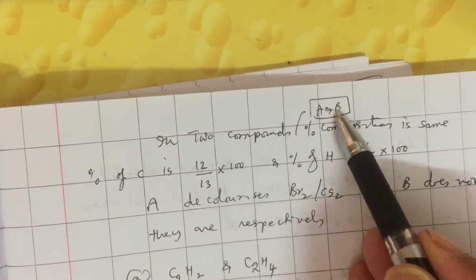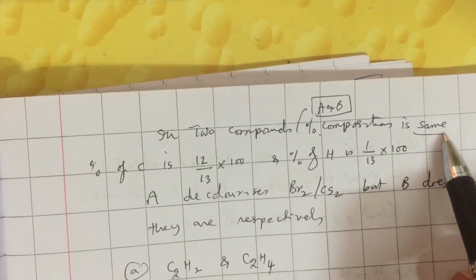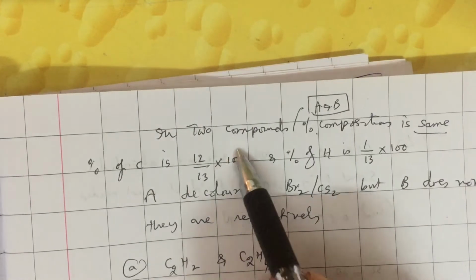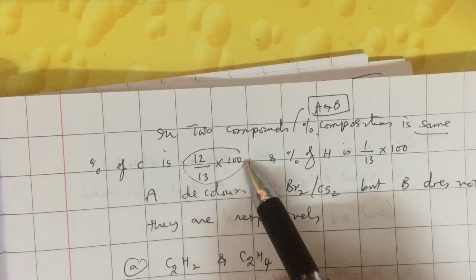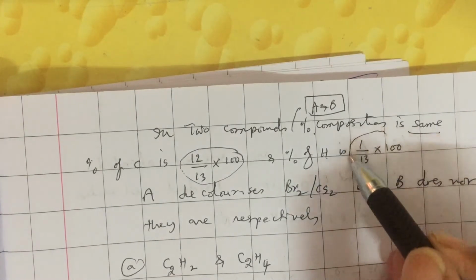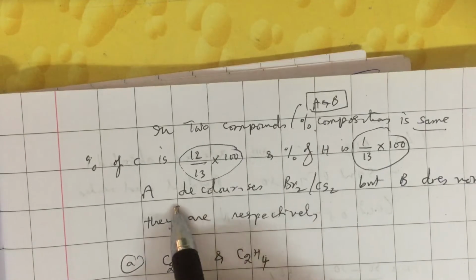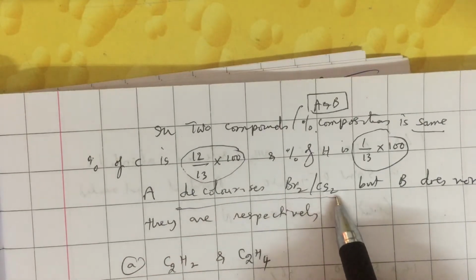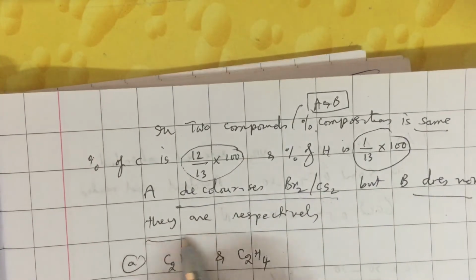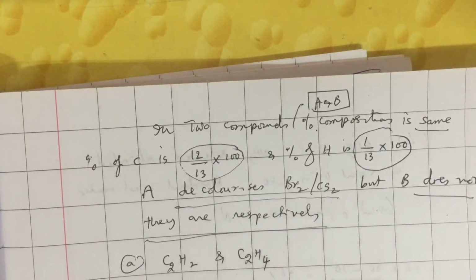If two compounds A and B have the same percentage composition, and the percentage of carbon is given as 12 by 13 into 100, and the percentage of hydrogen is given as 1 by 13 into 100, and they state that A decolorizes bromine and B does not decolorize bromine, what are A and B?